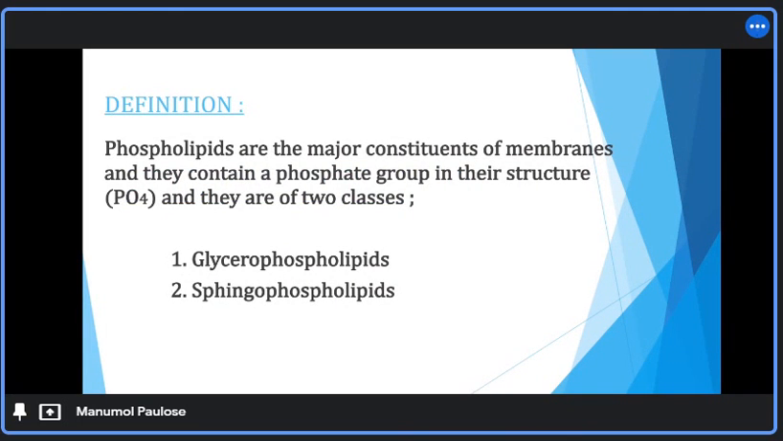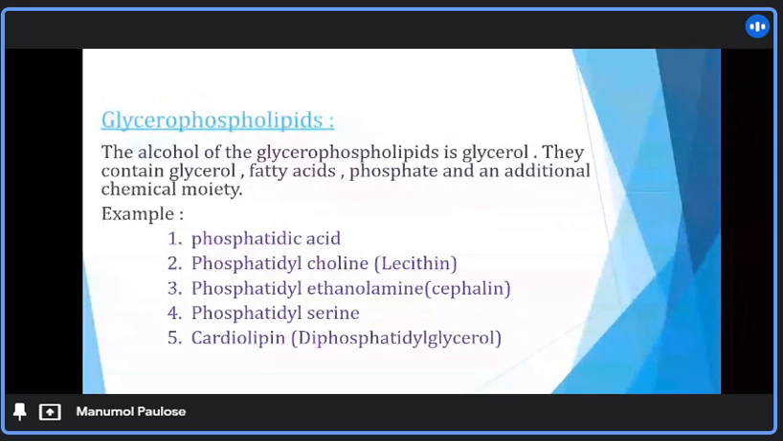Definition of phospholipids. Phospholipids are the major constituents of membranes and they contain a phosphate group in their structure. They are of two classes, glycerophospholipids and sphingophospholipids. Glycerophospholipids: the alcohol of the glycerophospholipid is glycerol, and they contain glycerol, fatty acid, phosphate and an additional chemical moiety. Examples are phosphatidic acid, phosphatidylcholine, phosphatidylethanolamine, phosphatidylserine and cardiolipin.